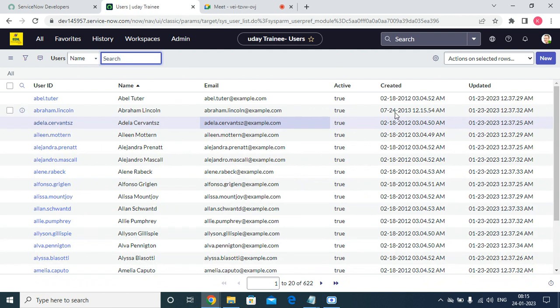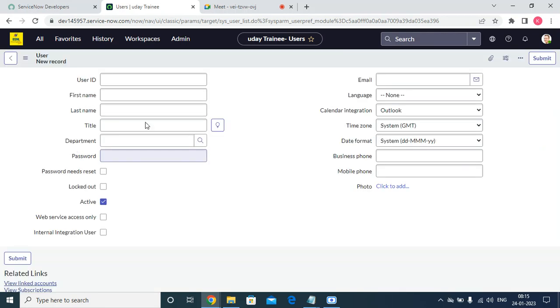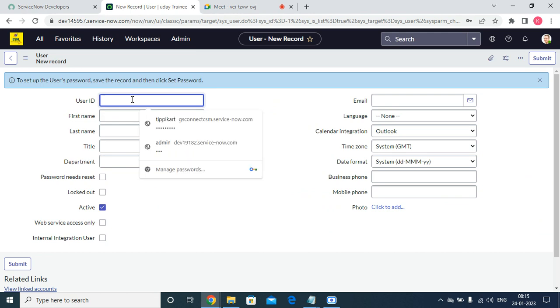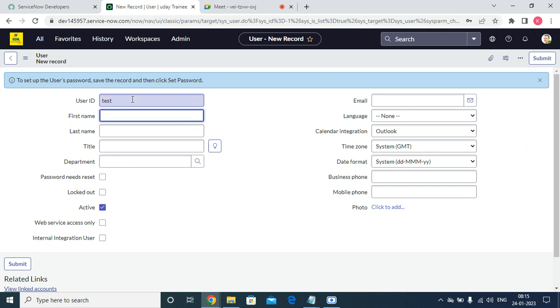Since it is a demo instance, we have all the demo instance data. Now if I am going to create a new user, click on New. So this is the user. The user ID is nothing but the login ID, that means the ID we will use for login. I'm just making it test user.